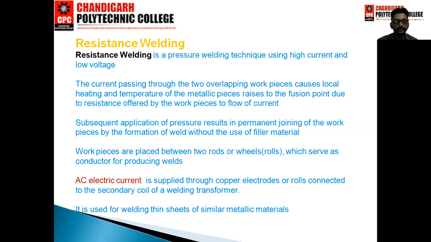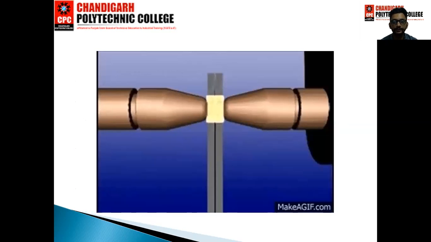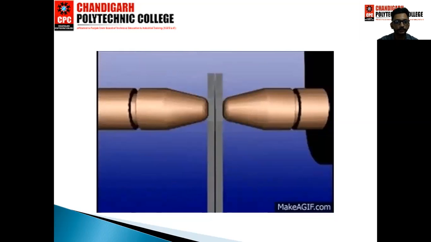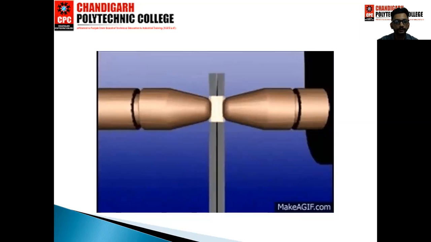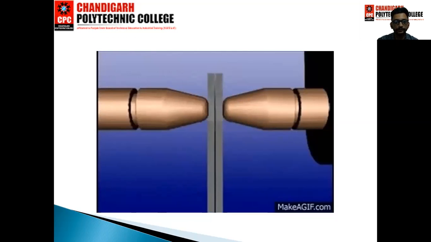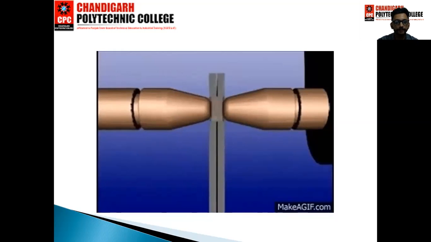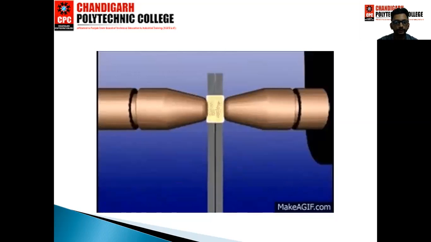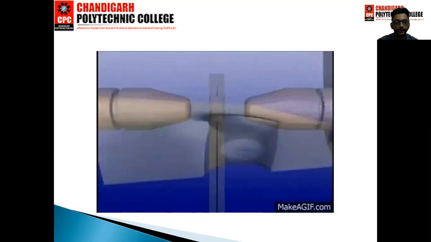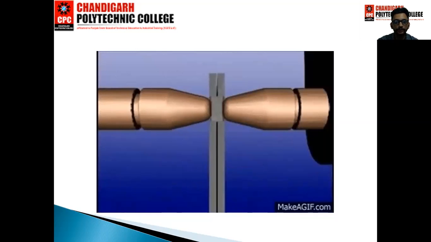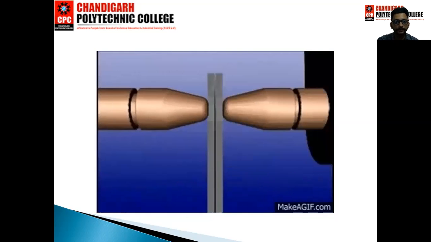In the next slide, we see the principal working of resistance welding. Now you see on your screen, the two electrodes are attracted to the workpiece. In between the two electrodes, two workpiece metals are placed together, and when the current passes through the two electrodes, the metal melts and joins the two workpieces. So this is the principal working of resistance welding.